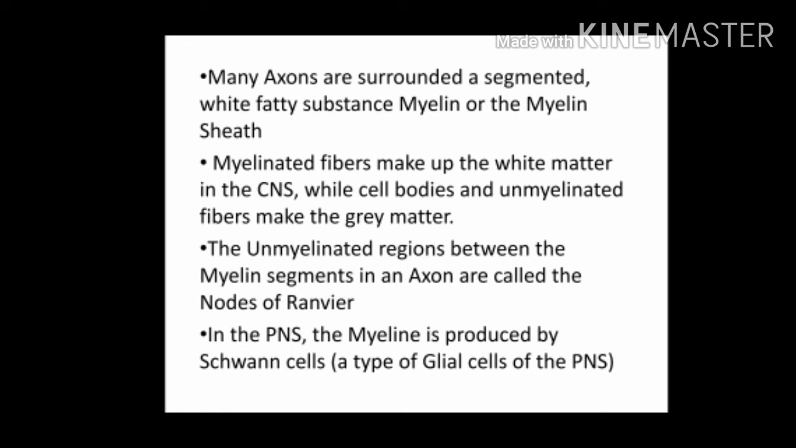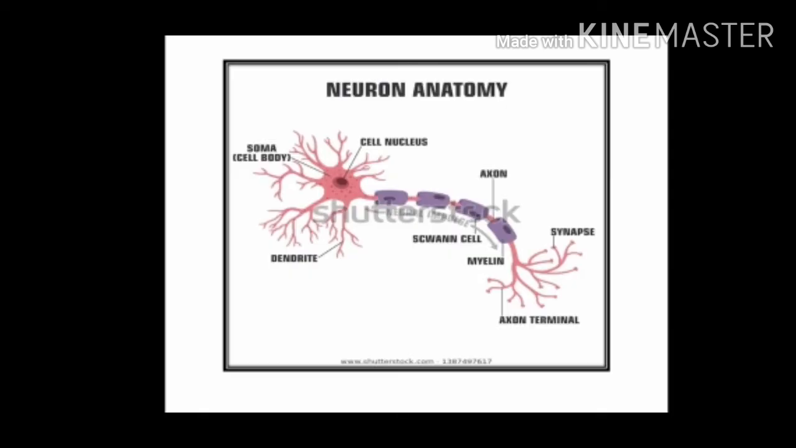Already we have discussed nerve tissue consists of two types of cells. Those are nerve cells and glial cells. Glial cells support and nourish the nerve cells. So Schwann cells are nothing but a type of glial cells. Here in this picture you can see all the different parts of a neuron. So as you already know, there are three parts of a neuron.